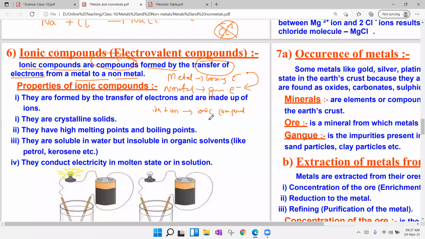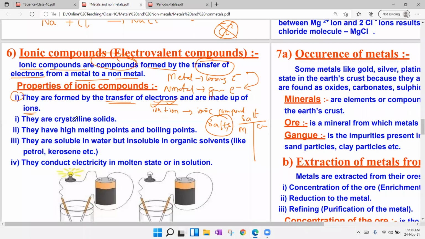And all salts are ionic compounds. If you take a salt, there will be two parts, right? First part is the metal part, second part is the non-metal part. Next, properties of ionic compounds. Number one, they are formed by transfer of electrons and made up of ions. Ion plus ion, ionic compound.